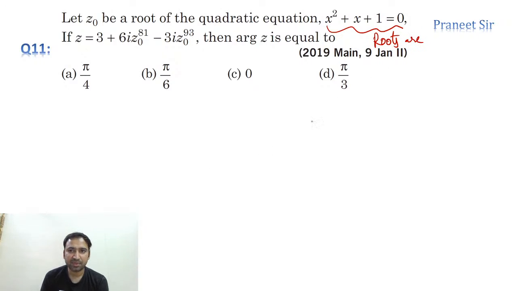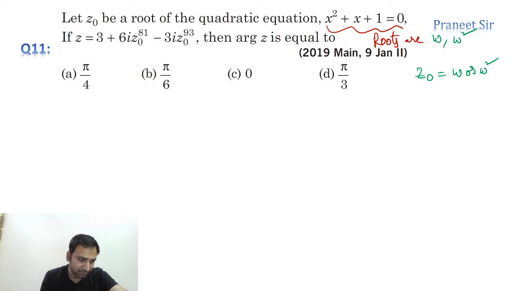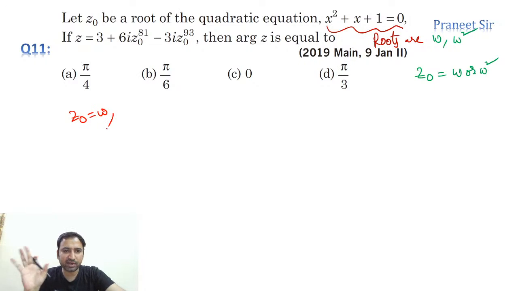What are the roots? It is a quadratic equation whose roots are omega and omega square only, guys. So z naught value, either you can take omega or omega square, anything is fine. So let's take z naught is equal to omega and then we'll simplify it. Okay, let's do this. Yes, exactly, Sweta, you're right, perfect. So I'll take z naught is equal to omega. Anything you can take, even omega square also you can take.